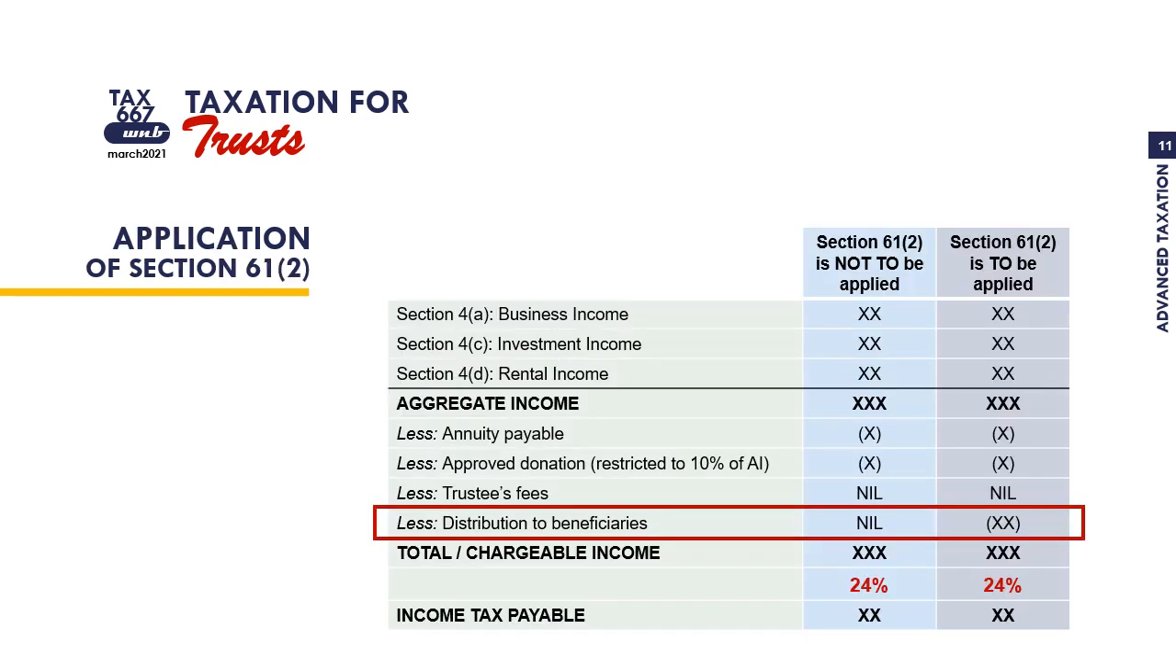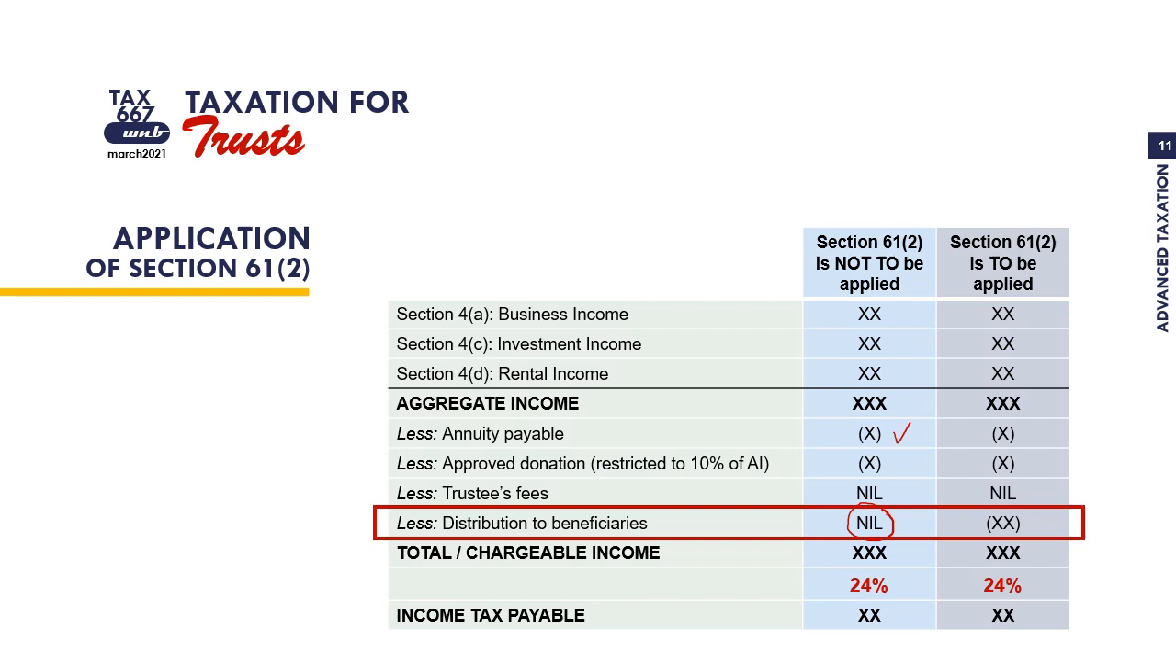Here I show you the application of Section 61, subsection 2. Let's look at the first one first. Section 61(2) not to be applied. If we do not apply 61 subsection 2, then distribution made to beneficiaries is not deductible. Therefore here we put it as nil, sebab tak boleh tolak. Hanya annuity sahaja yang dibenarkan untuk tolak.